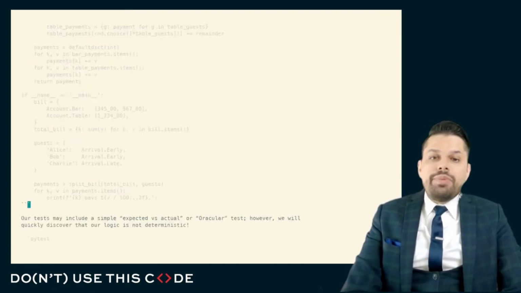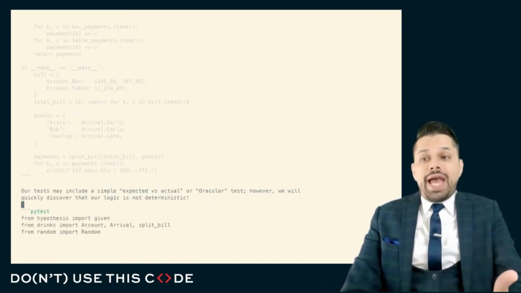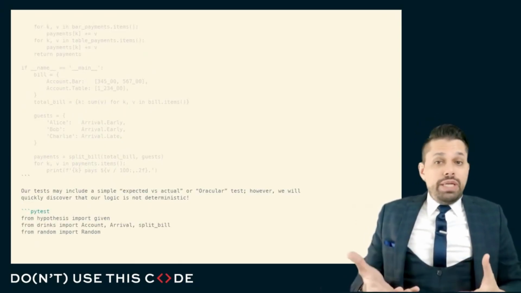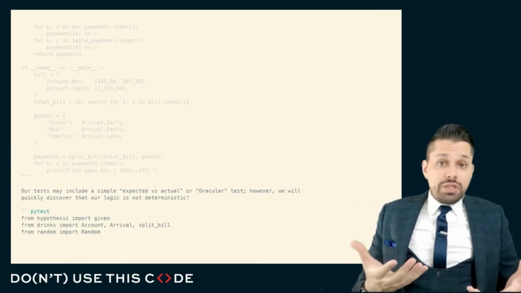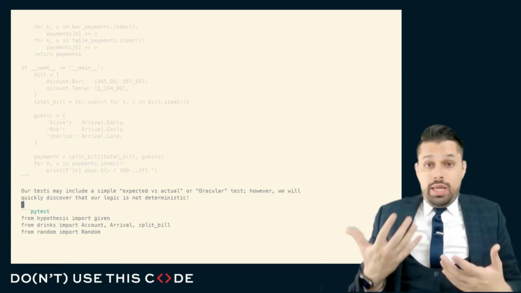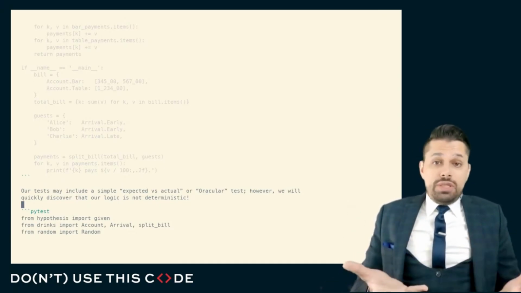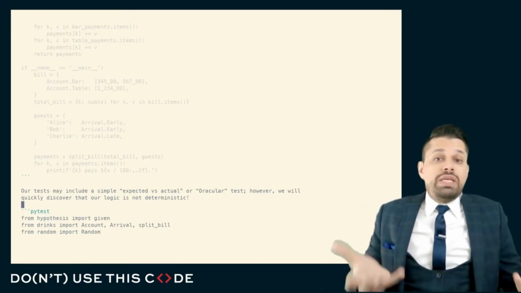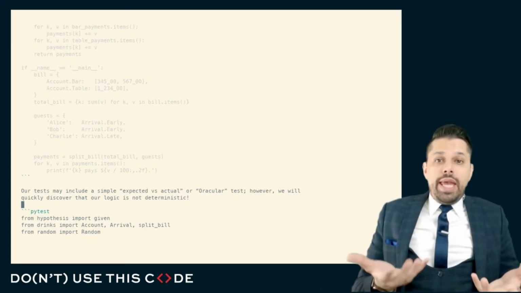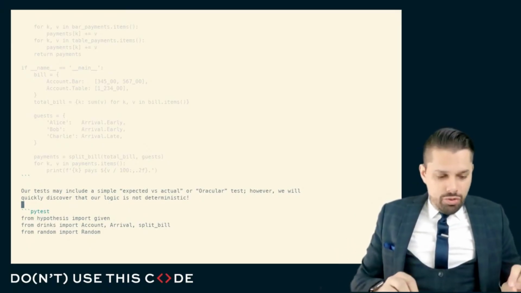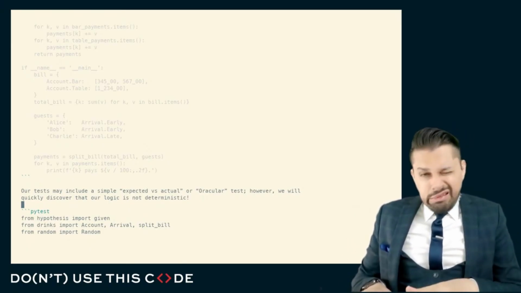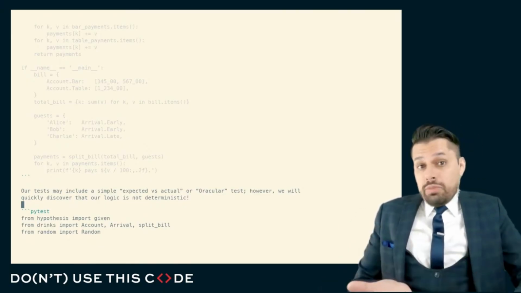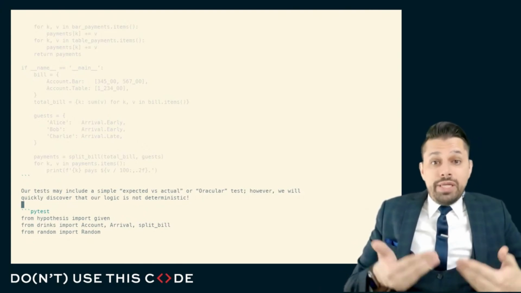Now, it is very common that the beginner may write an expected versus actual test or an oracular test. In truth, even intermediate or advanced users are often somewhat lax in their testing of the code. In fact, an advanced user may oftentimes, just out of expedience, out of lack of time, out of a rush to meet some deadline, just write a test that looks like run it once, see if the output kind of makes sense, and move on with my life. But of course, if this is an important problem, then it's probably important that this problem is solved correctly.